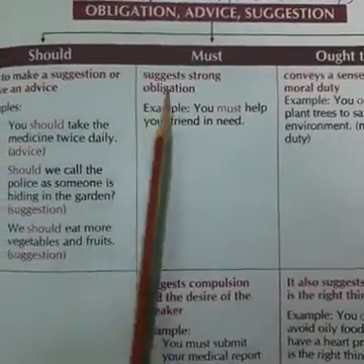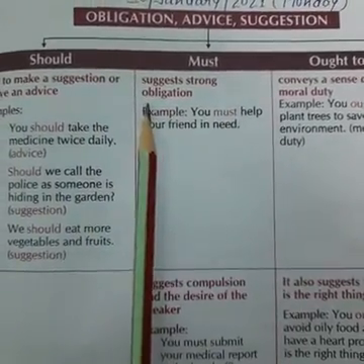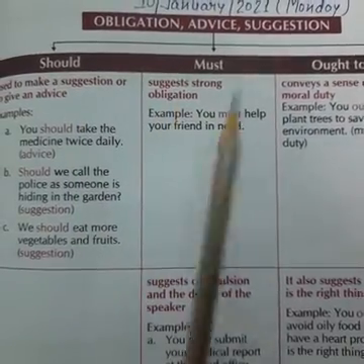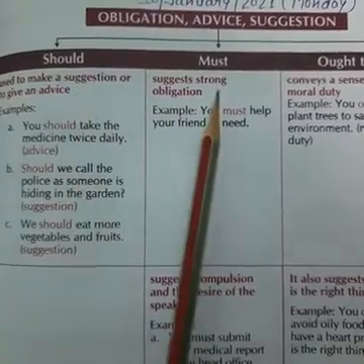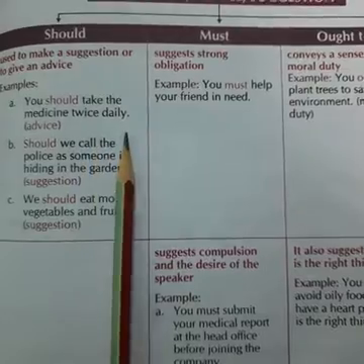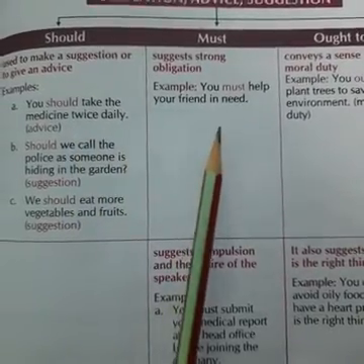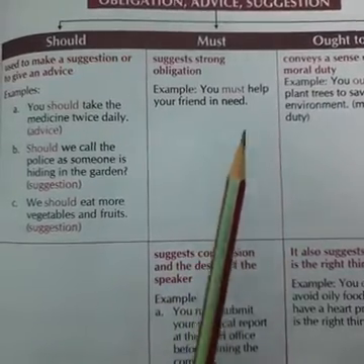Next is must. Must suggests strong obligation. See, the meaning of should and must in Hindi is चाहिए. Should means चाहिए and must also means चाहिए. तुम्हें ये मेडिसिन दिन में 2 बार लेनी चाहिए. But if I say you must take the medicine twice daily, तो तुम्हें ये मेडिसिन दिन में 2 बार लेनी चाहिए.